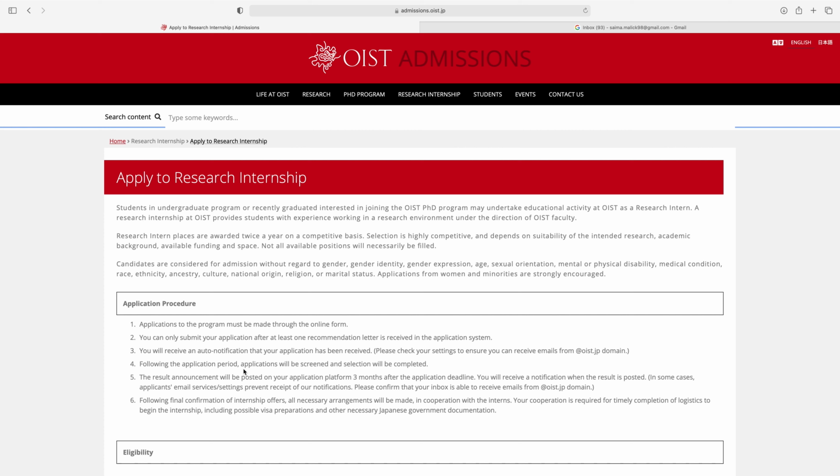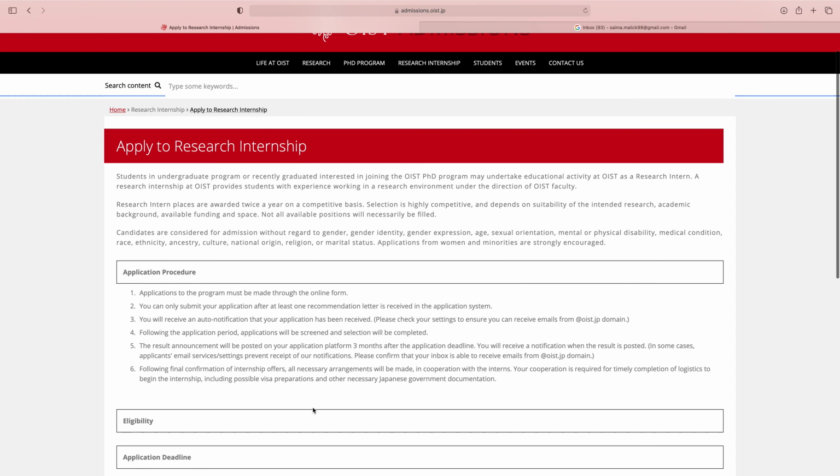Following the application period, applications will be screened and selection will be completed. The result announcement will be posted on your application platform 3 months after the application deadline. You will receive a notification when the result is posted. Following final confirmation of internship offers, all necessary arrangements will be made in cooperation with the interns. Your cooperation is required for timely completion of logistics to begin the internship, including possible visa preparation and other necessary Japanese government documentation.